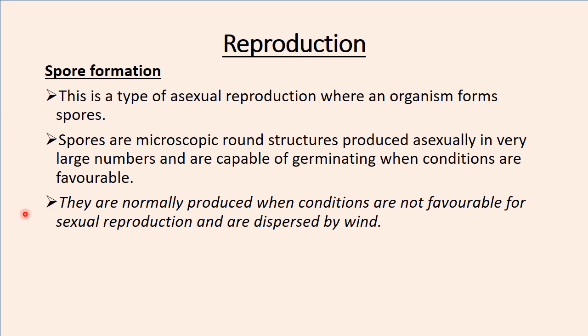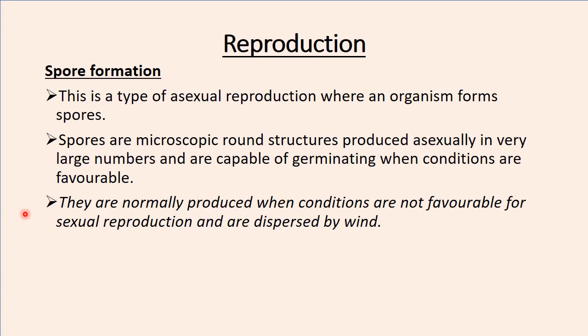So this spore formation occurs in these plants when this plant cannot produce seeds, because the conditions are not favorable in that environment, or when seeds are being produced but maybe it's too dry, so germination cannot occur. So what these plants do is they will form these round structures called spores.